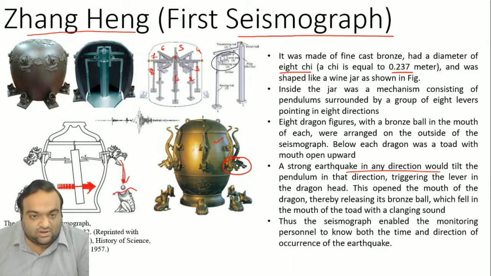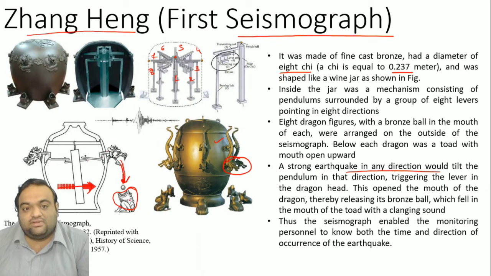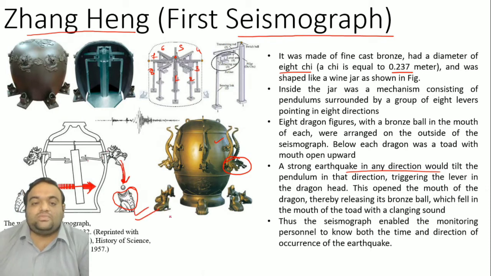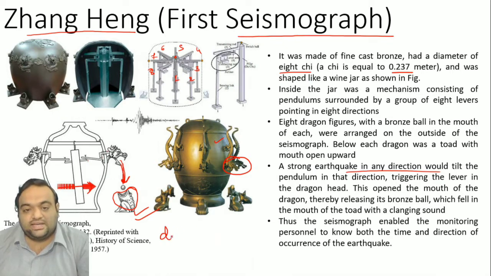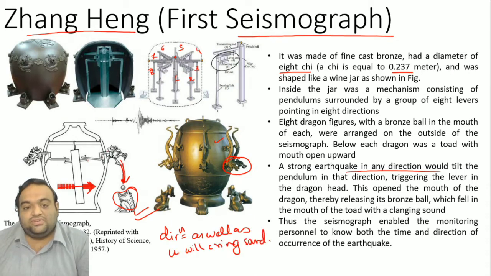Now there are frogs placed in the 8 directions of the dragon. So when this ball comes out, it will directly fall into the frog's mouth, so that you will be able to judge the direction, as well as get a crunch sound with which you will be able to understand the direction and the time period of the earthquake.